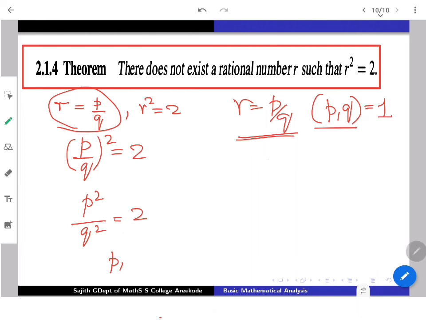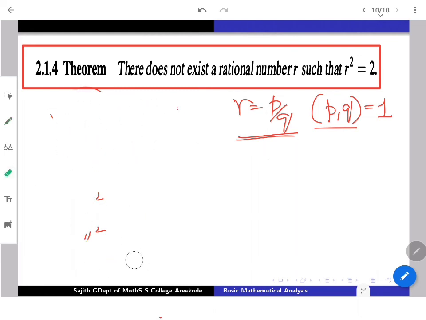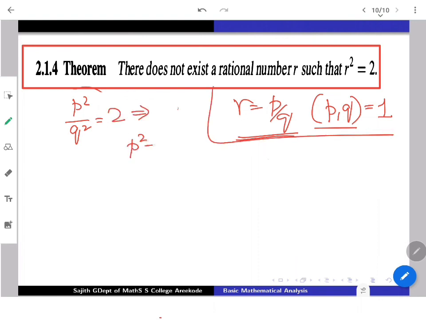And if p by q whole square is 2, which says p square by q square equals 2, it gives something like this. Whenever p square by q square equals 2, this implies p square equals 2q square. p and q are integers, remember that, positive integers.